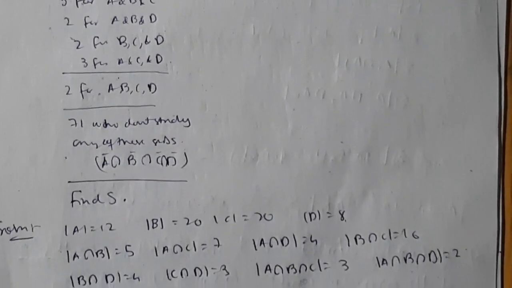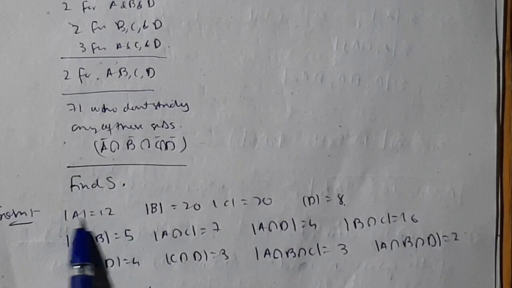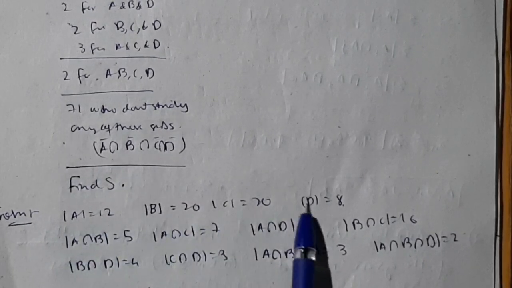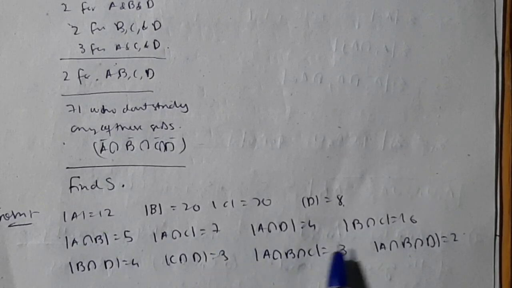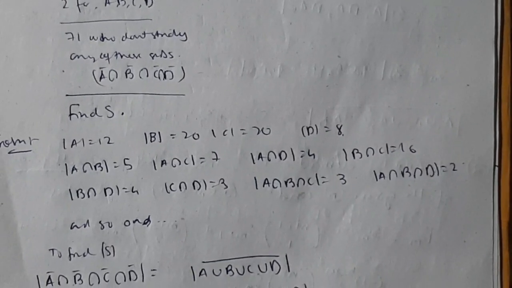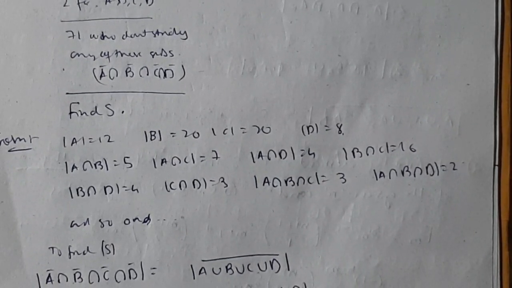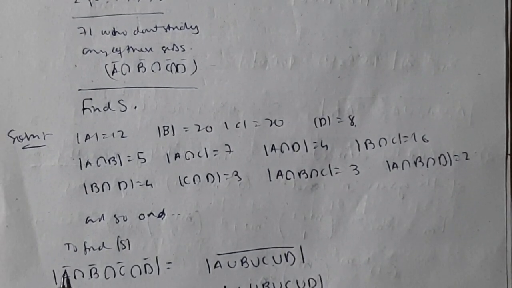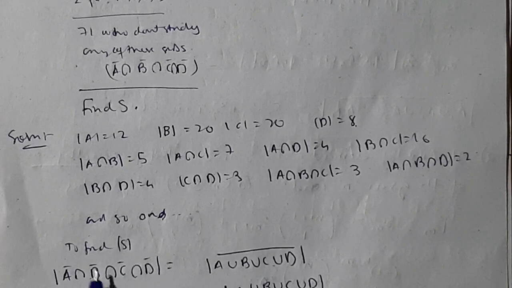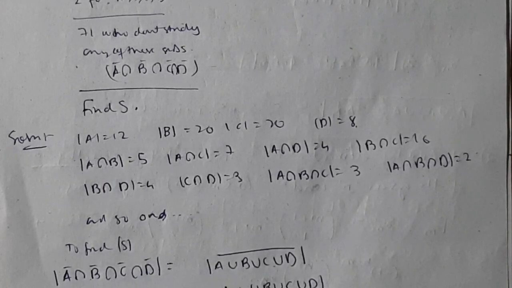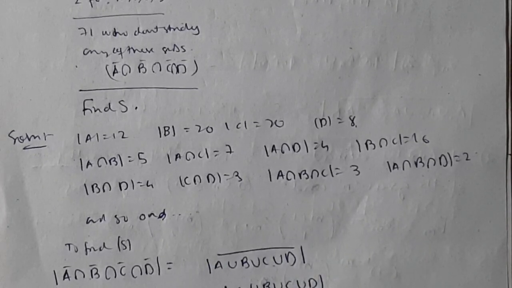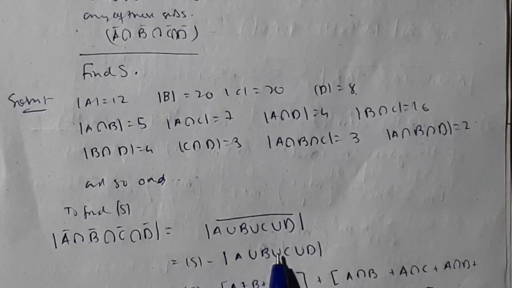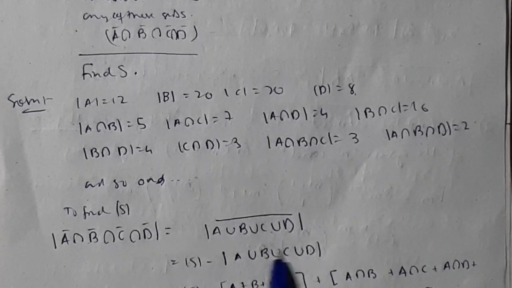First you need to write it all down like this. Okay, first A, how many study physics or maths subjects you need to write, then how many study maths and physics, maths and chemistry, like that you need to write, and for 3 subjects as well as for 4 subjects. Okay, after you have written all that, then you need to find S, meaning the total number of students in the university. For this the formula is: A bar intersection B bar intersection C bar intersection D bar can be written as (A union B union C union D) whole bar. Okay, and this can be expanded as S minus (A union B union C union D). Okay, remember this, it's very very important.